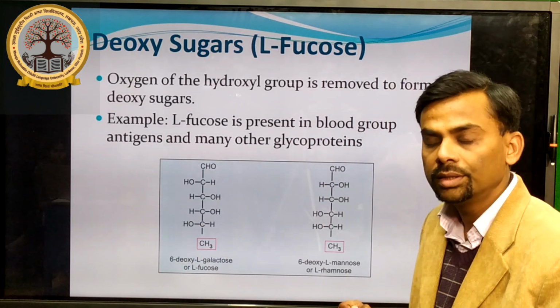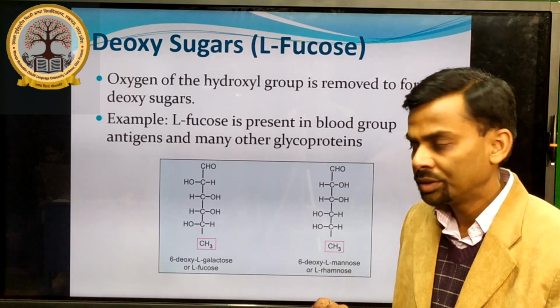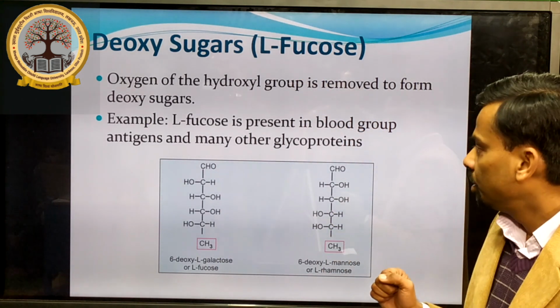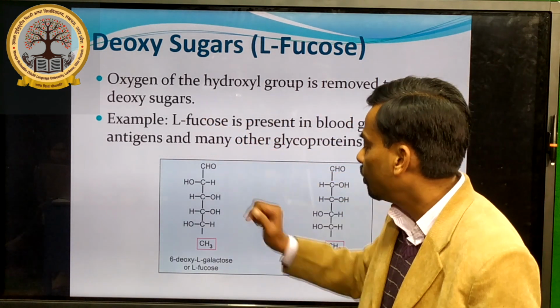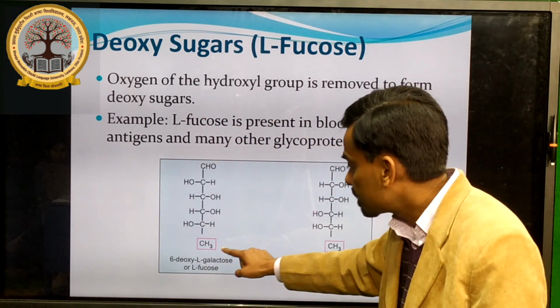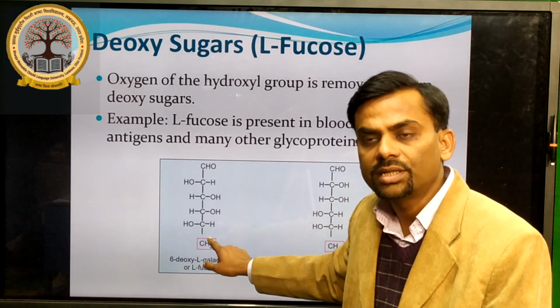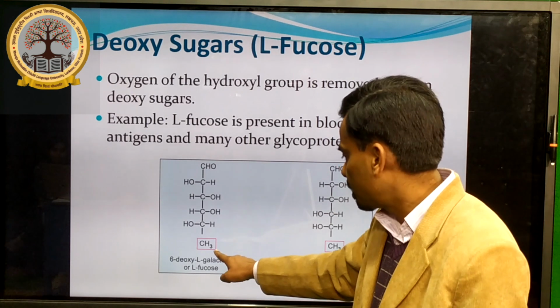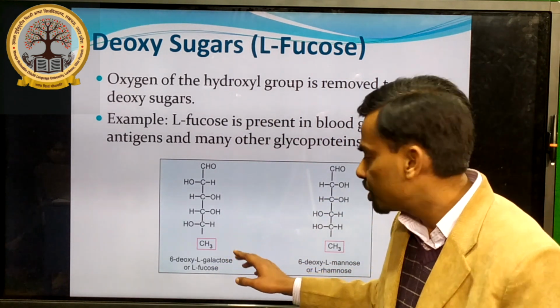Now deoxy sugar, another important sugar known as L-fucose. What is the change here? Here the oxygen of the hydroxyl group is removed in deoxy sugar in the last carbon, not on the second carbon. It is important to note that at the last carbon of glucose, that is the 6th carbon, oxygen is removed, only oxygen.